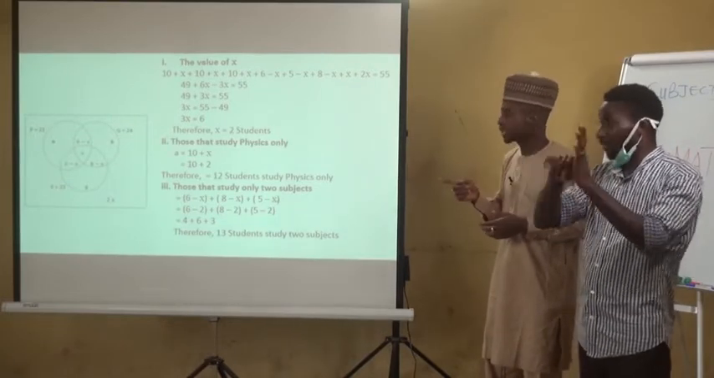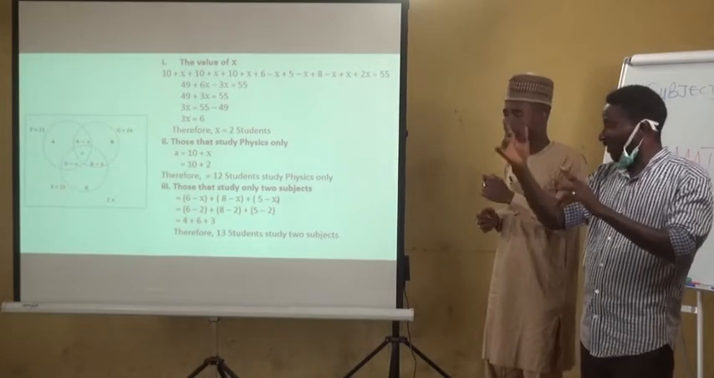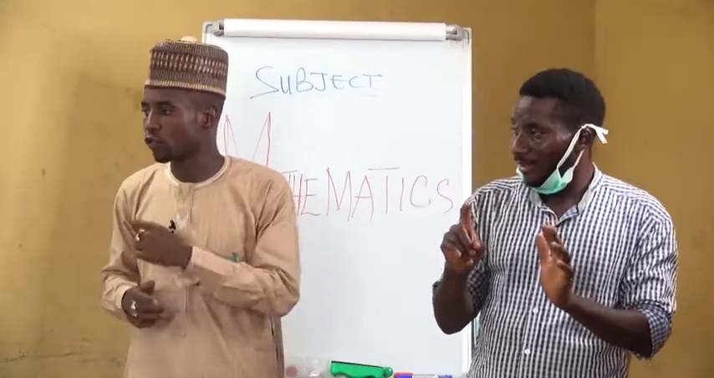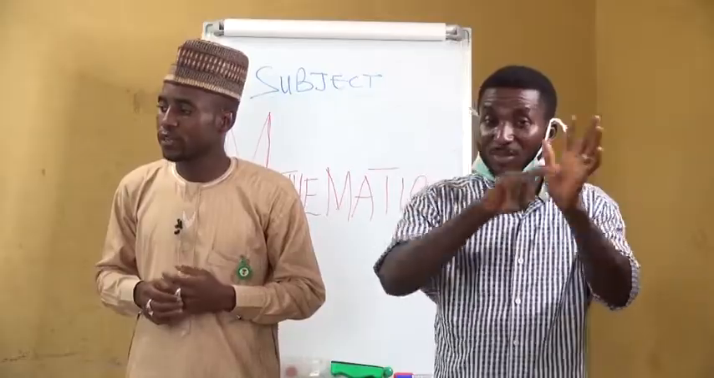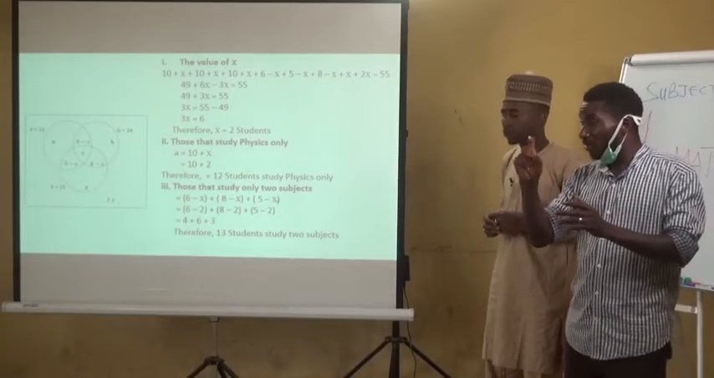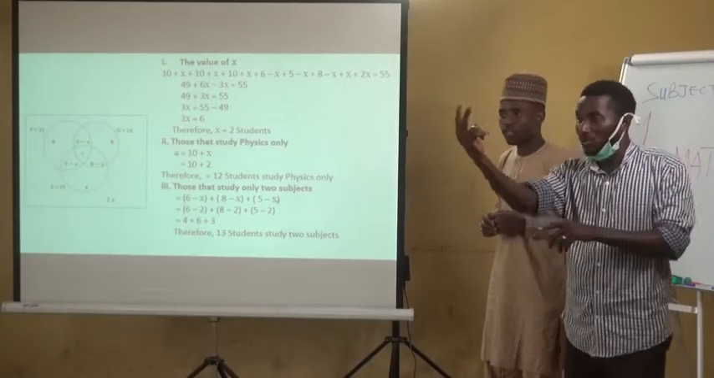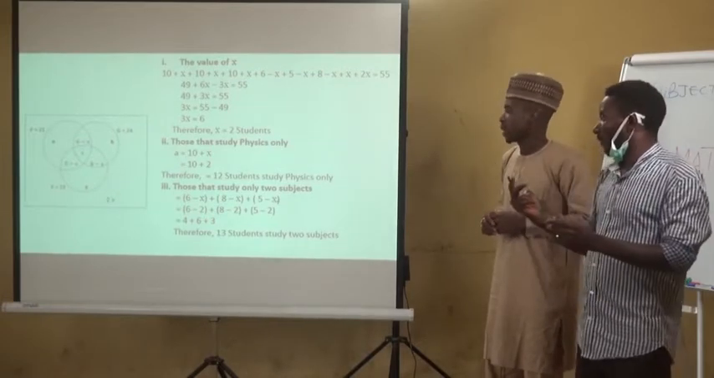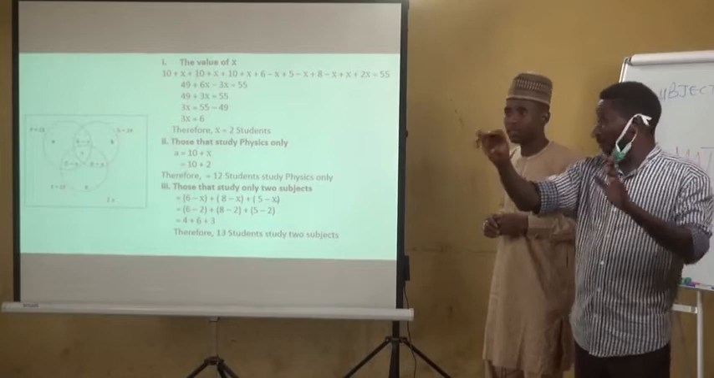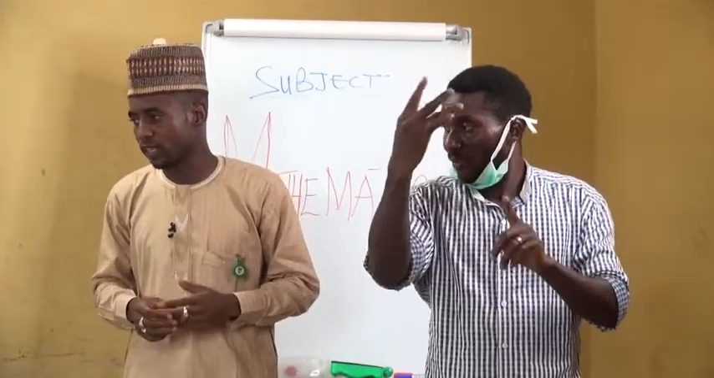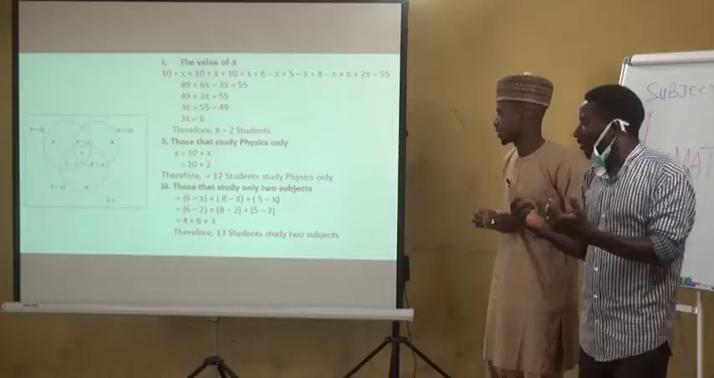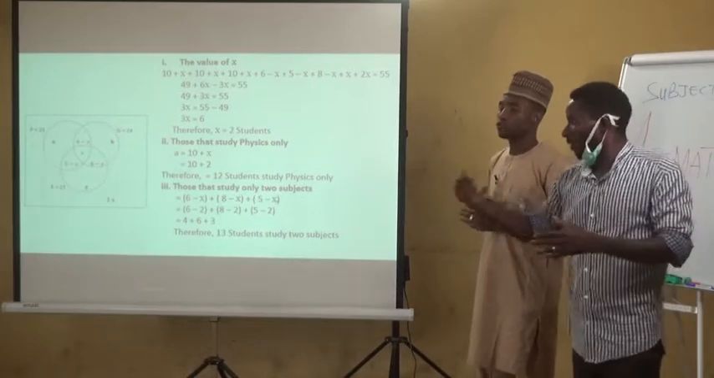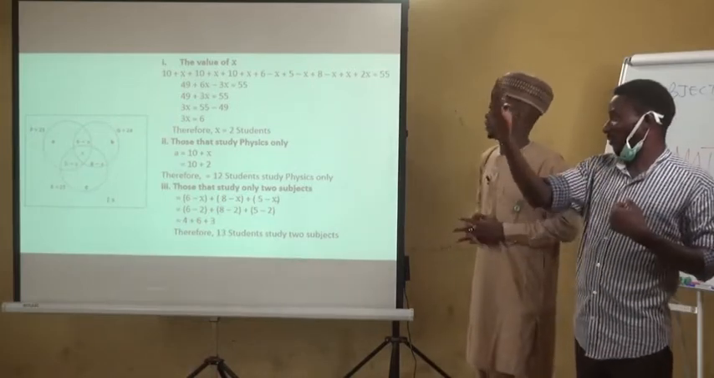So we have 6 minus 2 plus 8 minus 2 plus 5 minus 2. When we say 6 minus 2 is 4, 8 minus 2 we have 6, 5 minus 2 we have 3. When we add 4 plus 6 is 10, and 10 plus 3 is 13. Therefore, 13 students study 2 subjects only.